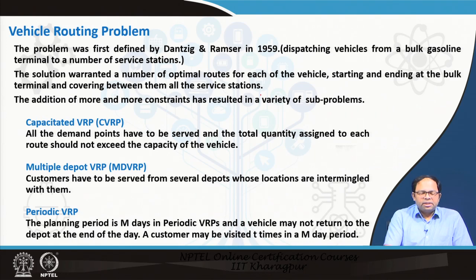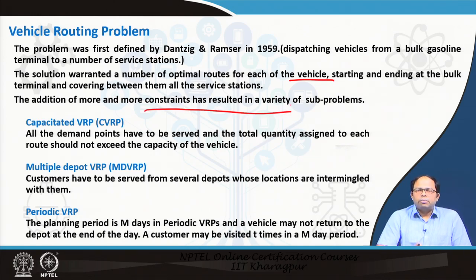So, there was a capacity constraint because the vehicles had a capacity constraint, and that means they require more vehicles. So, there has to be multiple routes. So, these are the new things that came in this particular problem, and gradually over time more constraints were added, and that resulted in various sub problems of the vehicle routing problem. So, some of the popular sub problems.